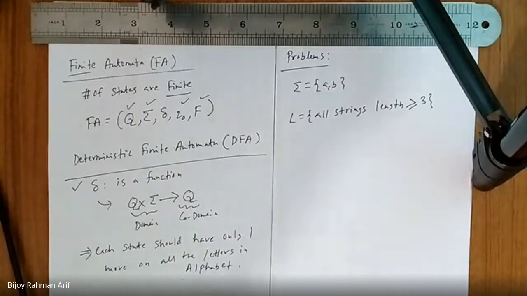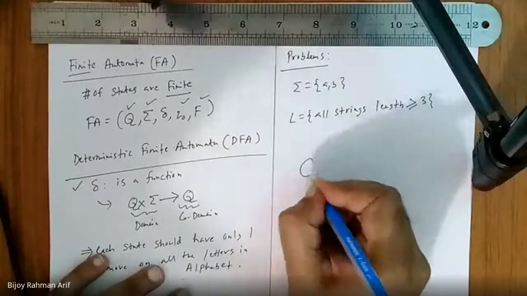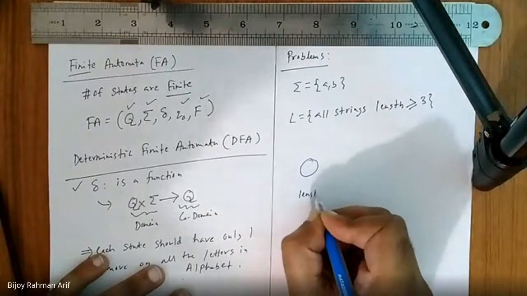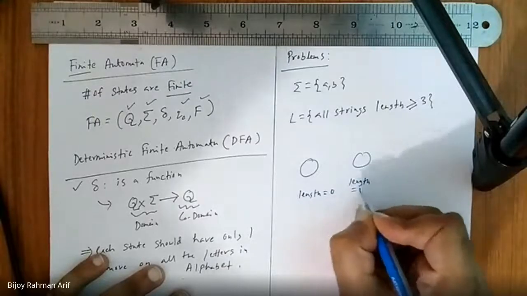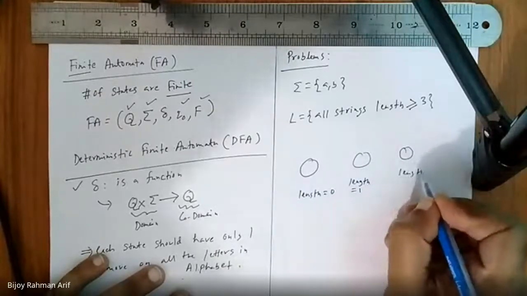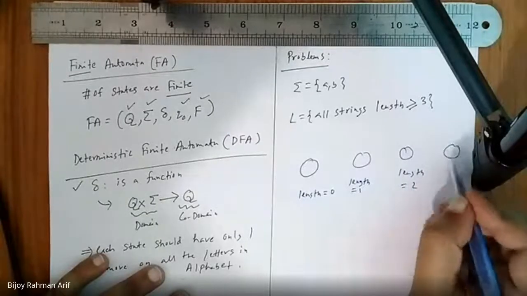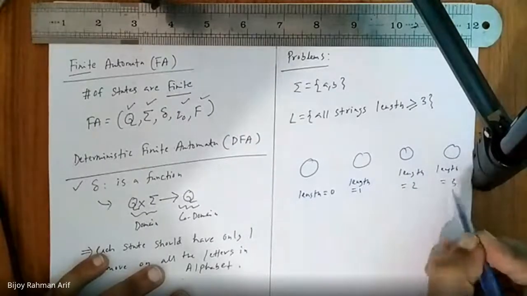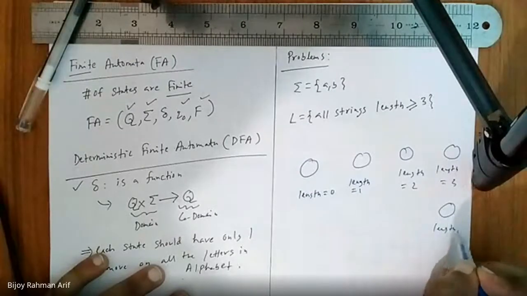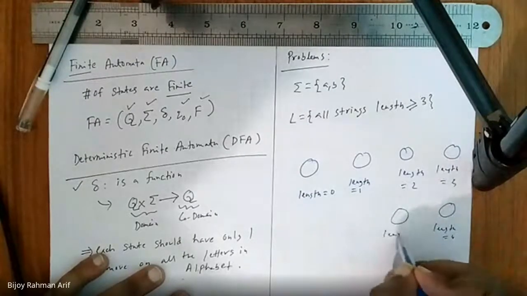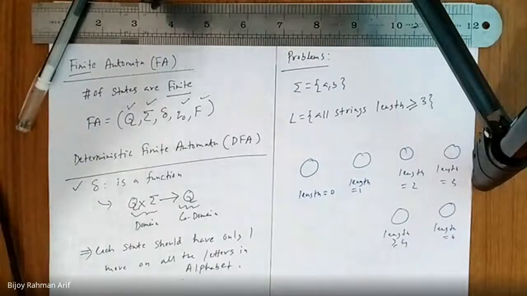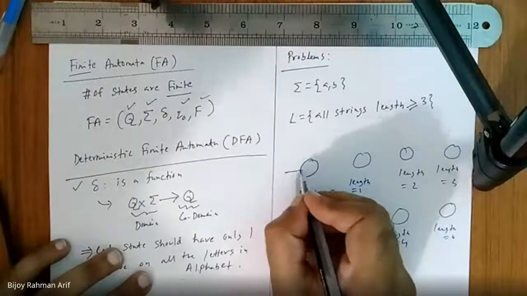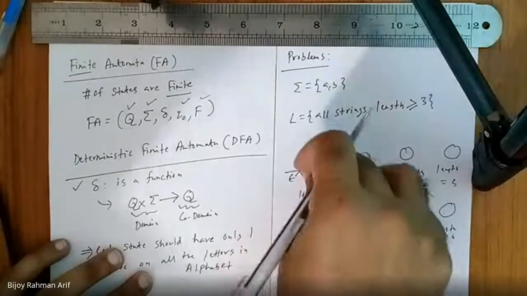What is the general procedure to solve this problem? I should have one state which is going to accept length 0. Another state which is going to accept length 1, another state length 2, another state length 3, another state length 4, let's assume greater or equal to 4. So I should start from the initial state, because this is length 0, the epsilon state.